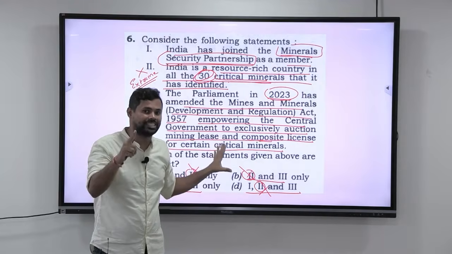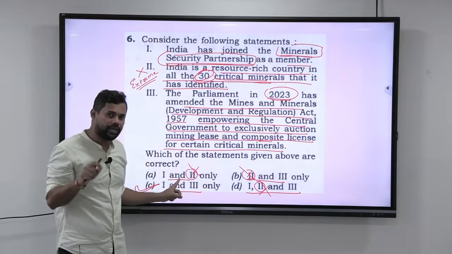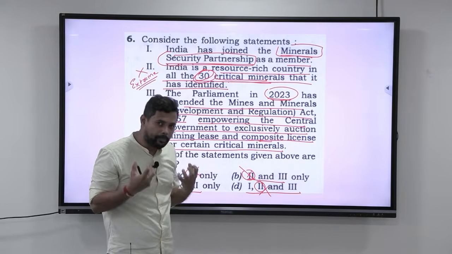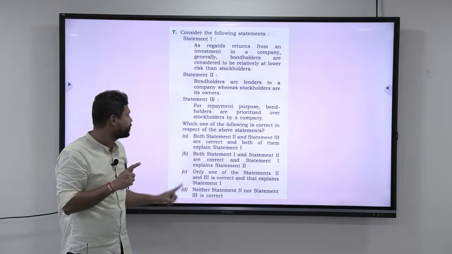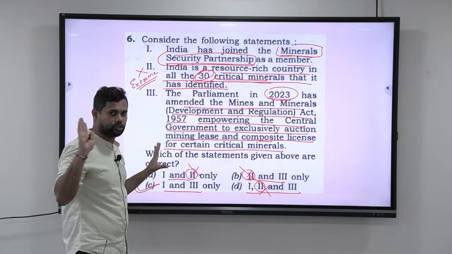Because this is one such example where UPSC is giving this by design. UPSC knows that by eliminating 2, I can get the answer. It is testing you. Are you able to use your calm mind, your presence of mind to actually apply the logic and get the answer? That is what UPSC is trying to test here. I hope you understood this.